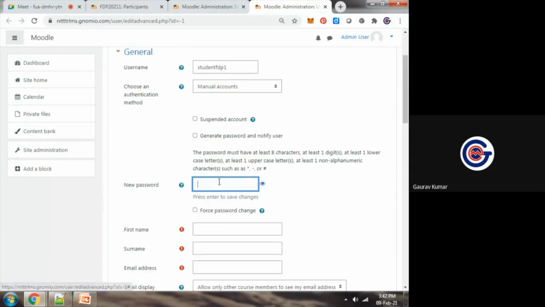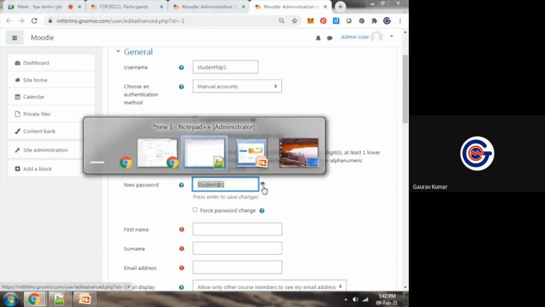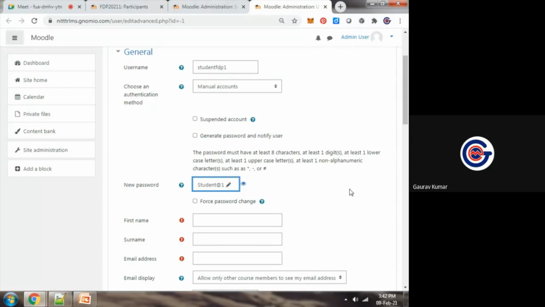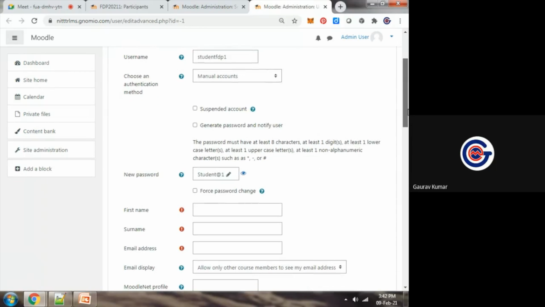Its default password I'm specifying here. Suppose student @1. So this also I'm noting down separately, otherwise we will forget which username and password we have given. So one user I'm creating with this profile, with this username and password, student FDP1.